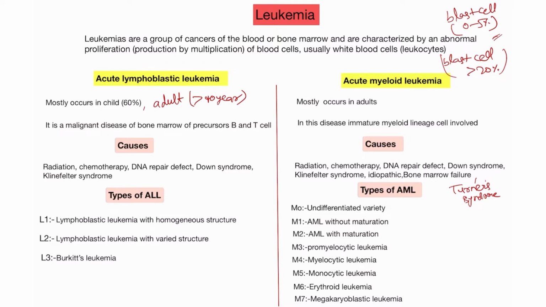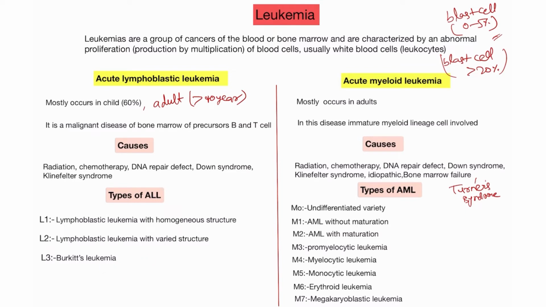In acute lymphoblastic leukemia, there are mostly three types: L1, L2 and L3. L1 is lymphoblastic leukemia with homogeneous structure. L2 is lymphoblastic leukemia with varied structure, in which different types of structure occur in the lymph cells. And L3 is the Burkitt leukemia, also called Burkitt leukemia L3.